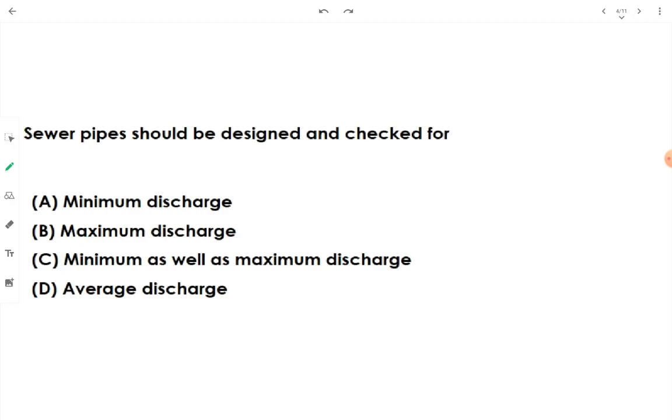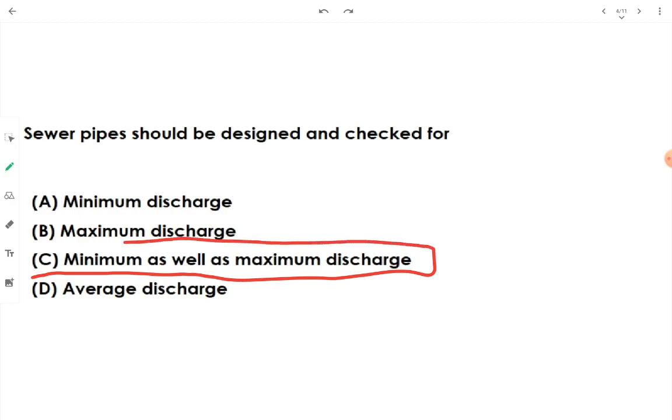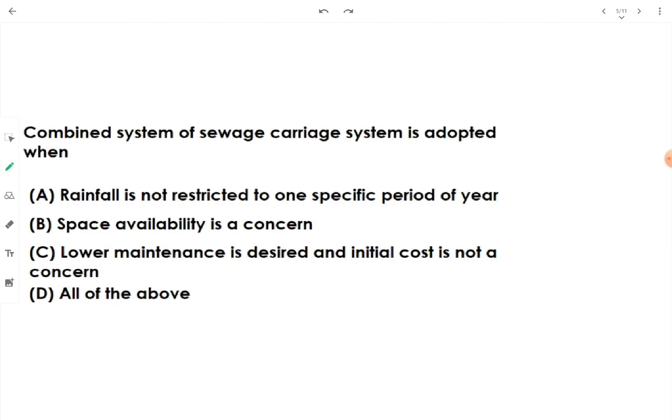Okay, this is for what? Minimum discharge. Now in case of maximum discharge, we have to maintain the non-scouring velocity. Okay, we have to maintain the discharge, the volume that is being received by the sewer such that no scouring occurs and effective transport of the wastewater takes place through the sewer. That's why we have to check both end aspects, that is minimum discharge as well as maximum discharge through the sewer. That's why we check and design the sewer pipe with respect to minimum as well as maximum discharge. Alright, let's go to question number next.